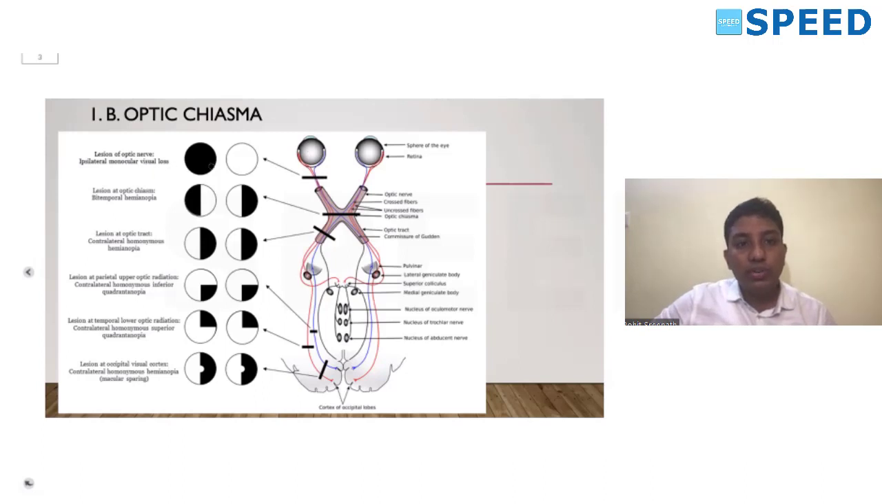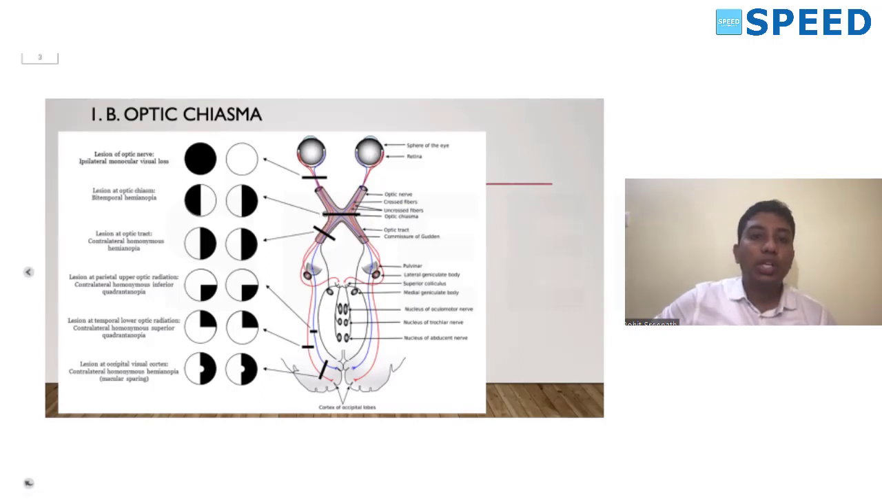So here we have a unilateral optic nerve lesion, and we have a monocular vision loss. Next, what happens in the optic chiasma? In the optic chiasma, 53% of the nasal fibers cross over to the opposite side, while the temporal fibers of the retina continue on the same side. So each optic tract will have the temporal retinal fibers of the same side and the nasal fibers of the opposite side.